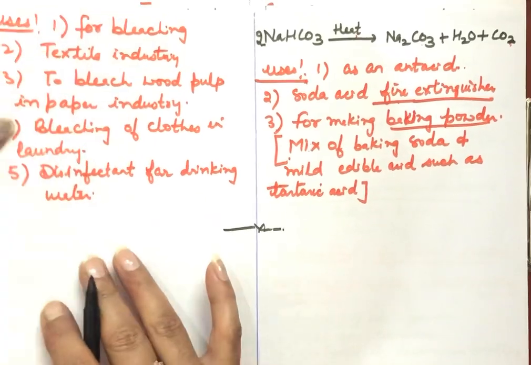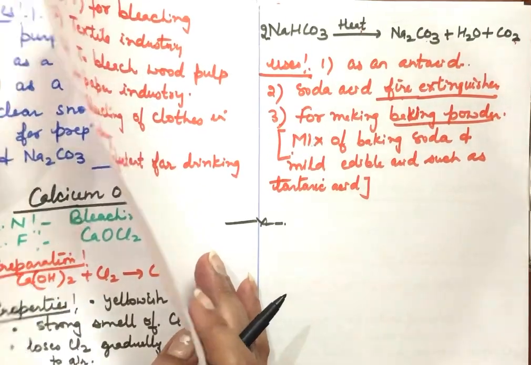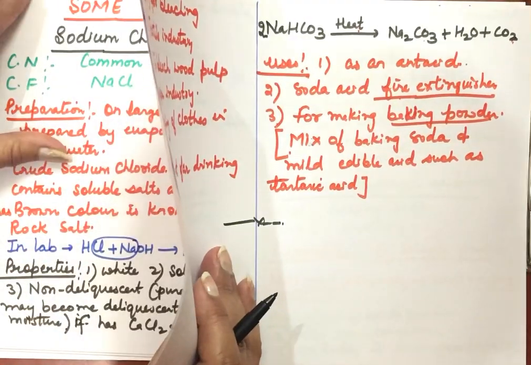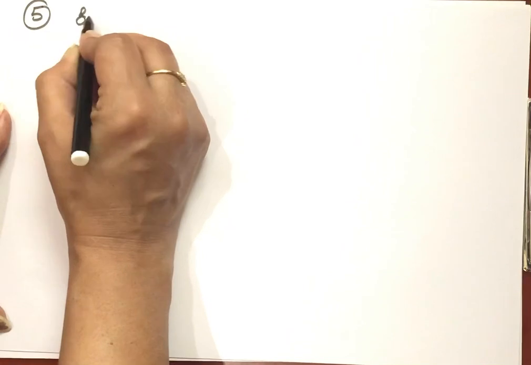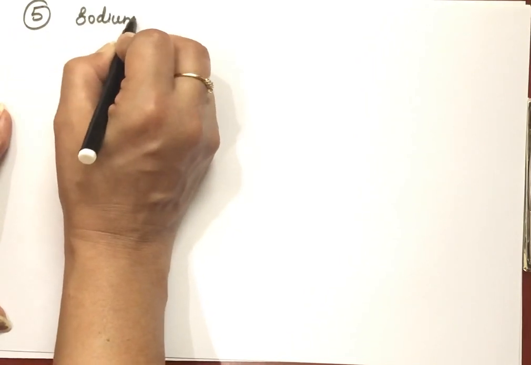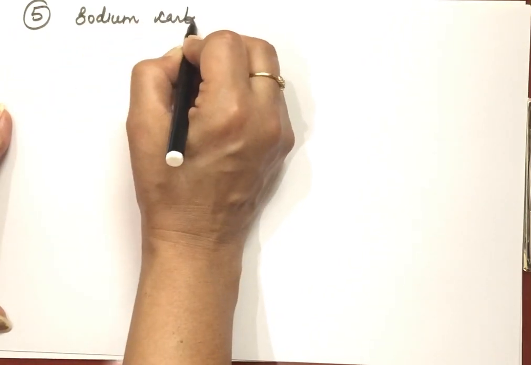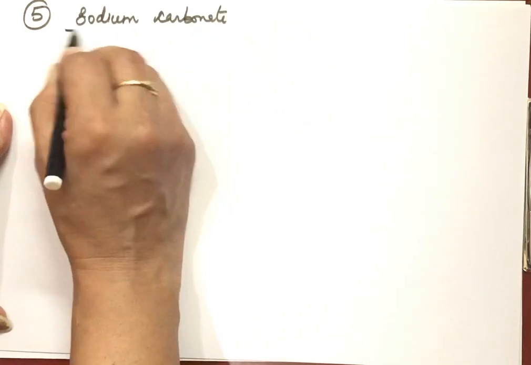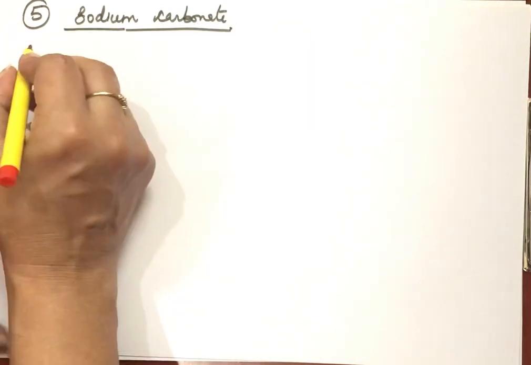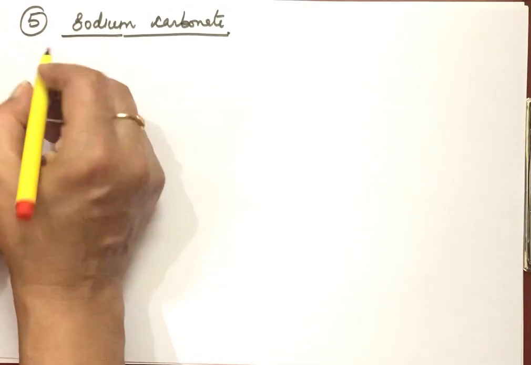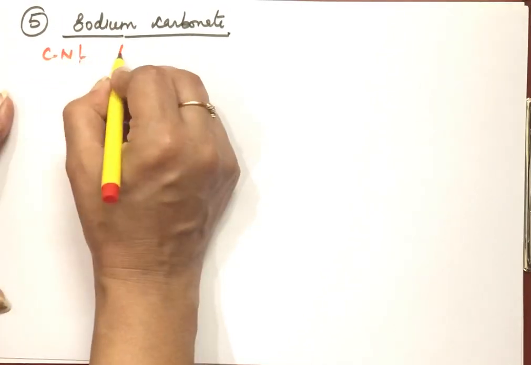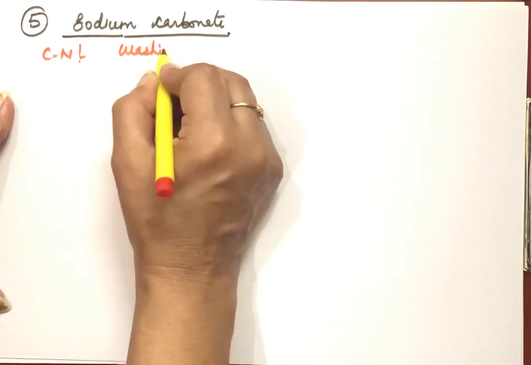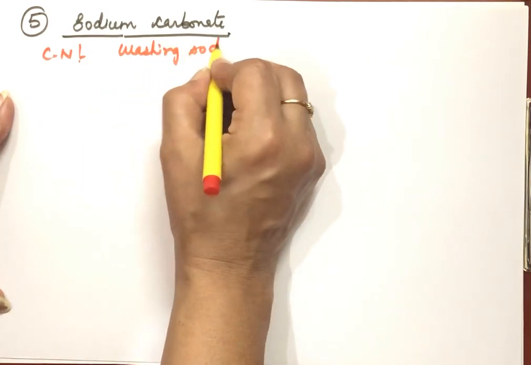This is sodium carbonate. So I'm writing this compound separately now. 4 we have covered up. Next is the 5th one, that is sodium carbonate. Actually, in sodium hydrogen carbonate we have already covered sodium carbonate. Common name of this compound is washing soda. Sodium carbonate is washing soda.